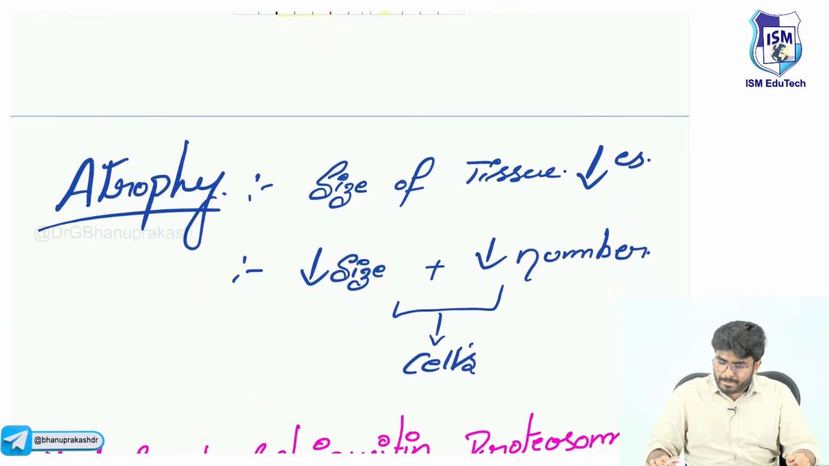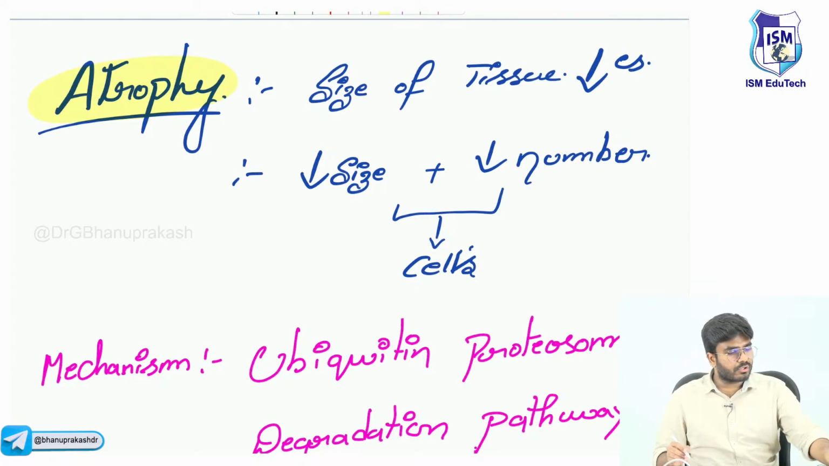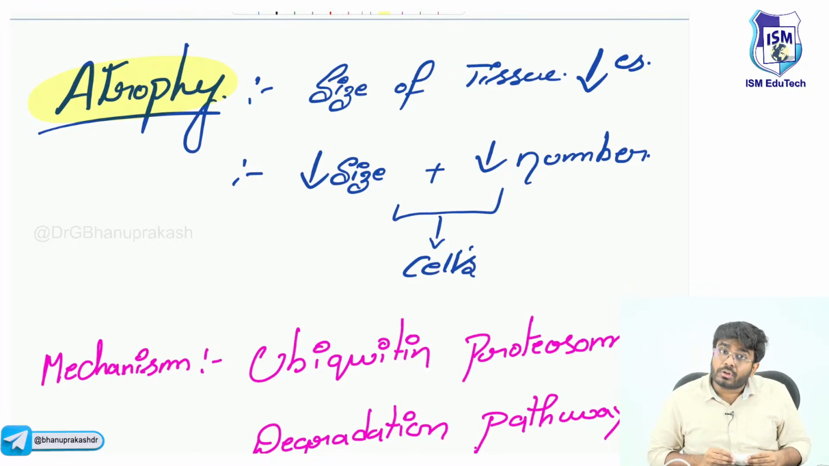Now, after this, let's discuss atrophy, sir. What exactly is this atrophy? Atrophy is decrease in the size. Increase in the size is called hypertrophy. Decrease in the size of an organ is called atrophy.